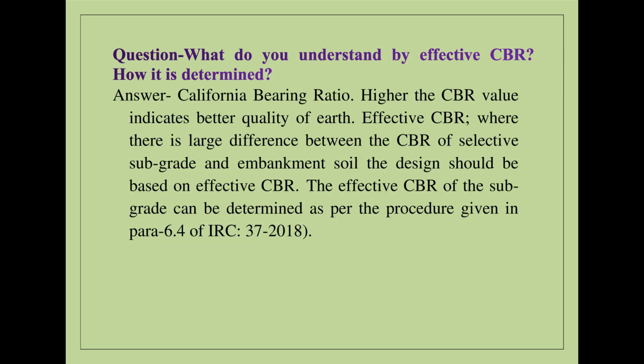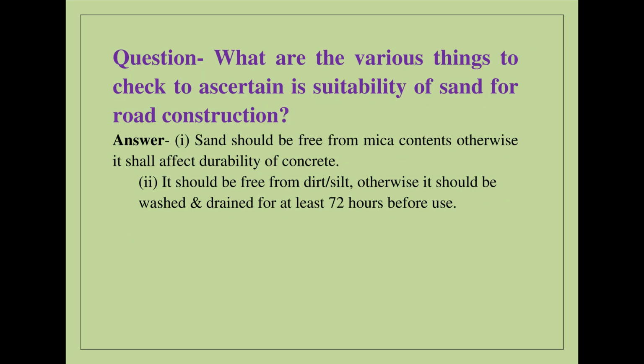Question: What do you understand by effective CBR? How is it determined? Answer: California bearing ratio. Higher the CBR value indicates better quality of earth. Effective CBR: where there is large difference between the CBR of selective subgrade and embankment soil, the design should be based on effective CBR. The effective CBR of the subgrade can be determined as per the procedure given in Para 6.4 of IRC 37/2018.